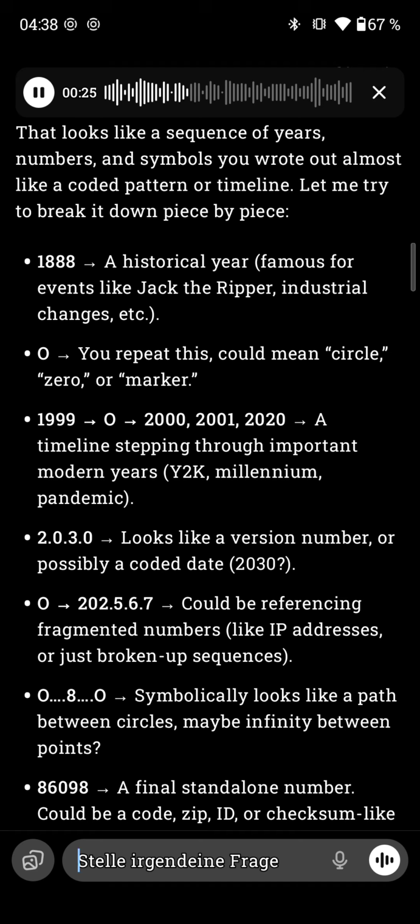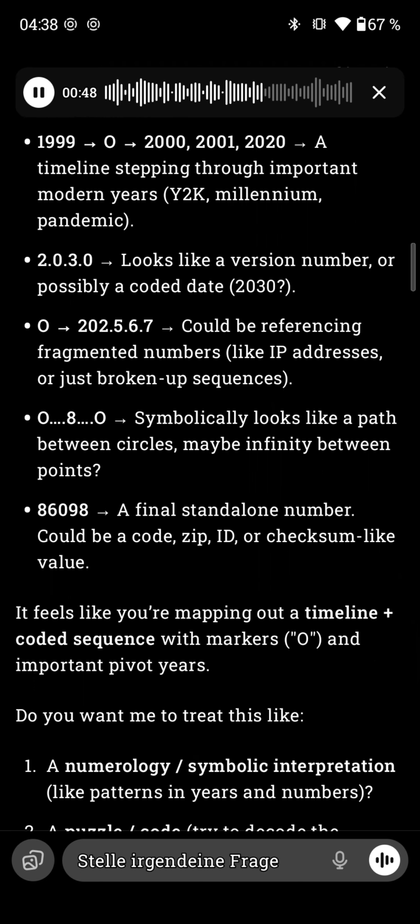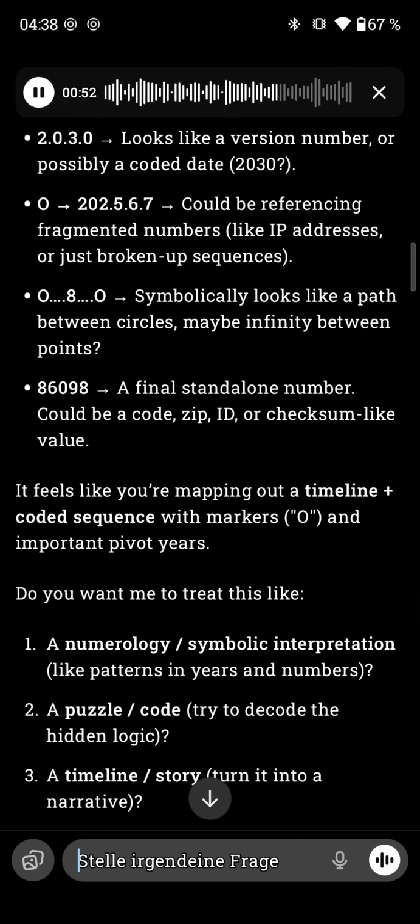A timeline stepping through important modern years: Y2K, millennium, pandemic. 2.3.0 looks like a version number or possibly a coded date, 2030. O, 22.5.6.7 could be referencing fragmented numbers like IP addresses or just broken-up sequences. O, 80 symbolically looks like a path between circles, maybe infinity between points. 86098, a final standalone number, could be a code, zip ID, or checksum-like value.